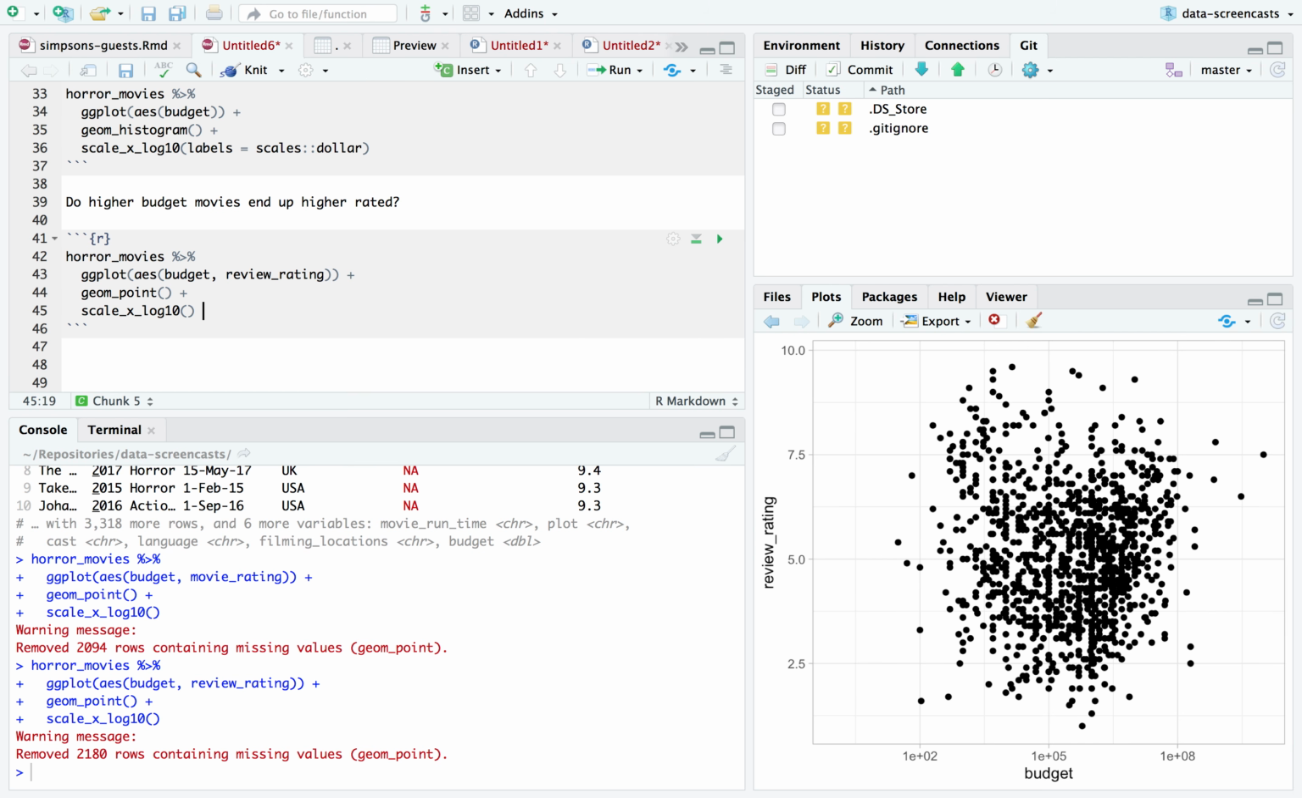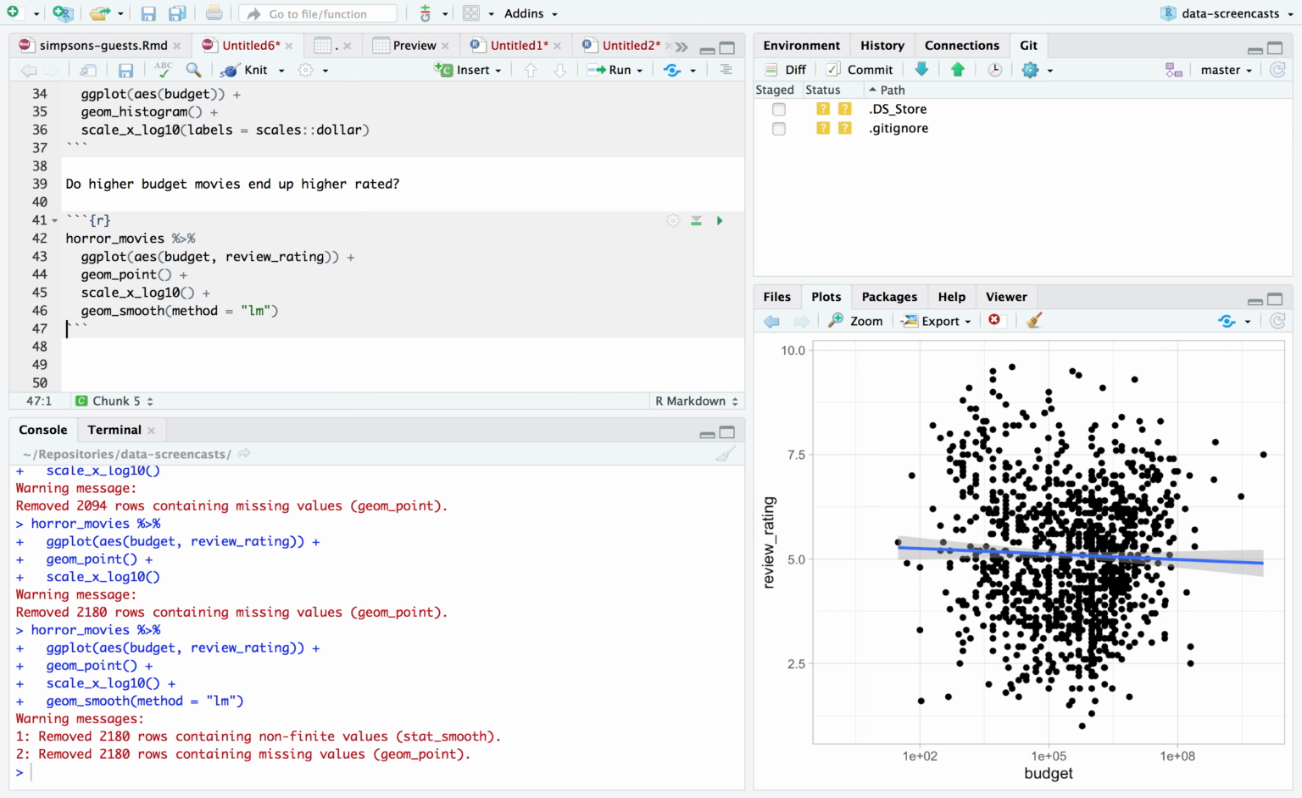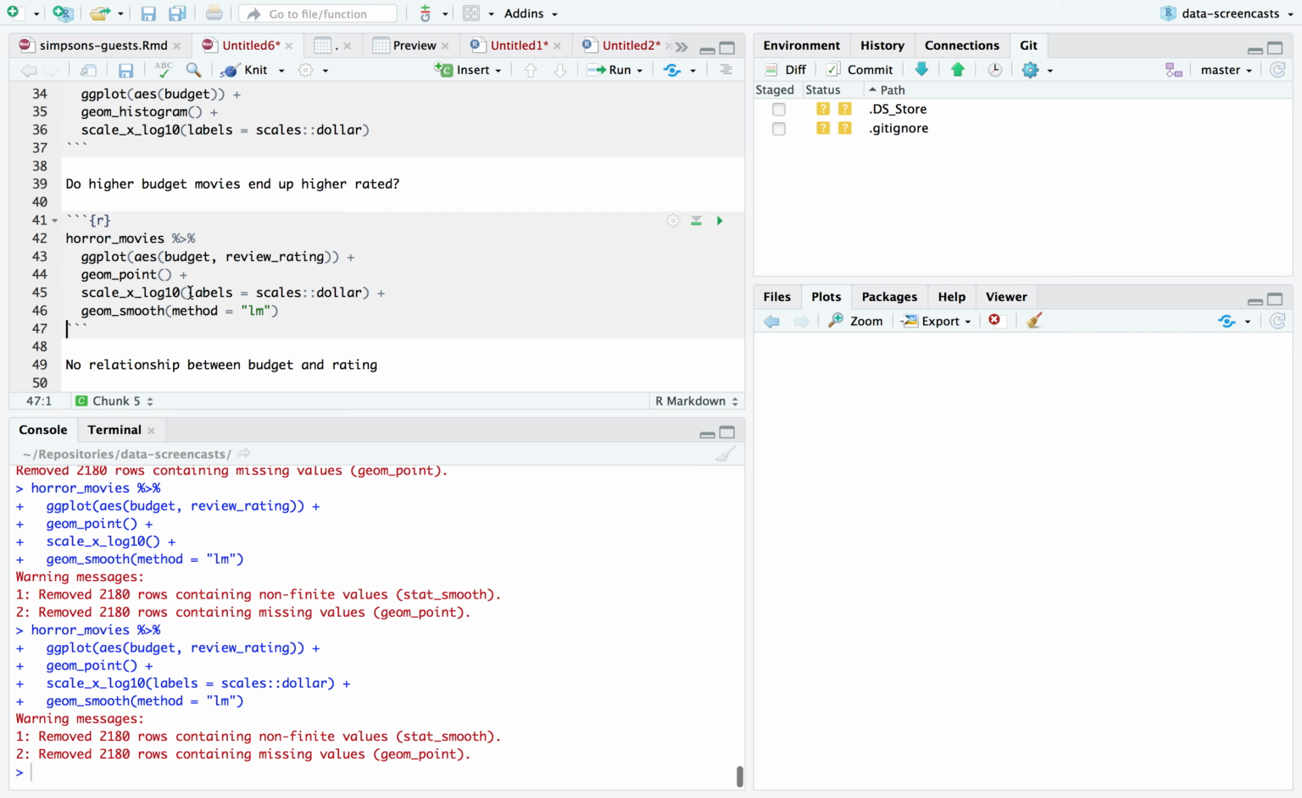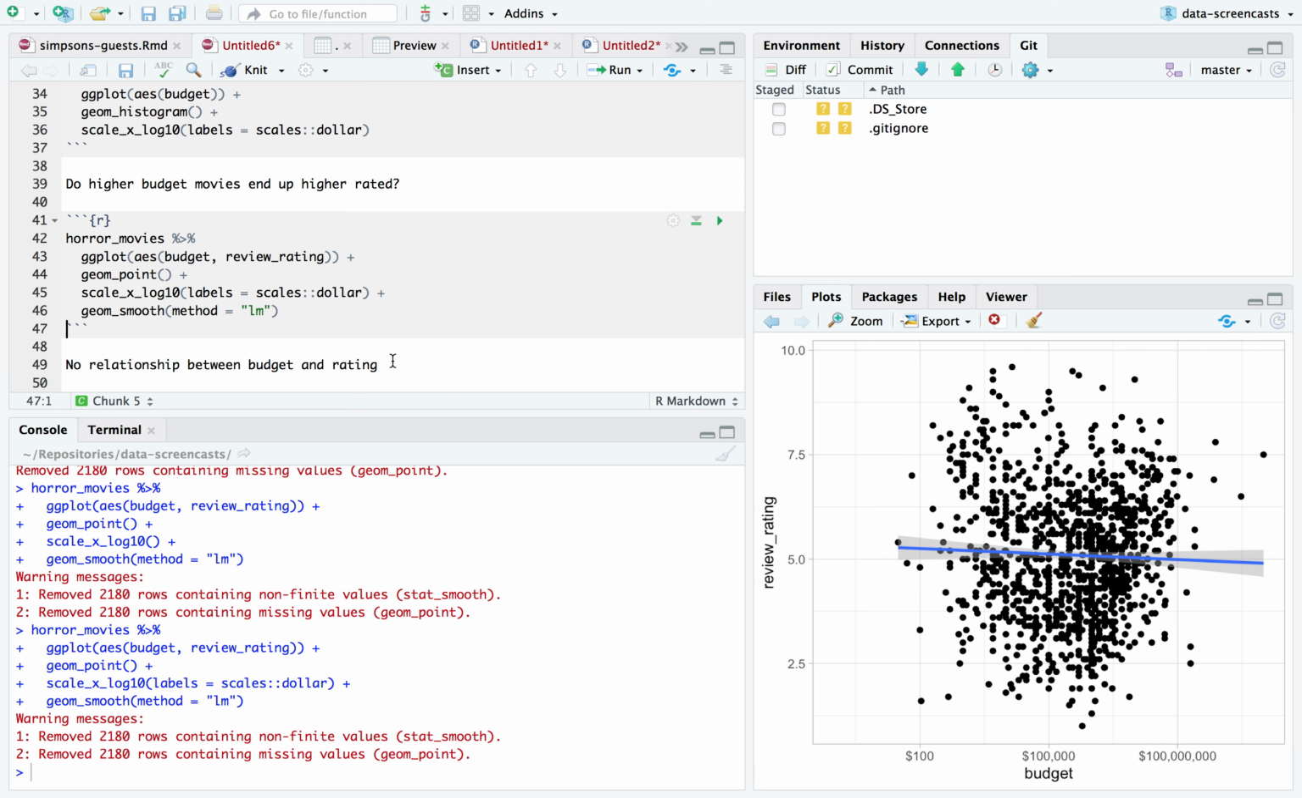Zero correlation. Actually, it's a little hard to say that right away. I'm going to add a best fit regression. Yeah, it looks really like zero. In fact, the line might even be tilting a little down, but notice the uncertainty around it. Yeah, there's no trend, no relationship between budget and rating. I'm going to throw this on the same dollar scale. Okay, no relationship. All right, is there a relationship between, how about movie rating and review?